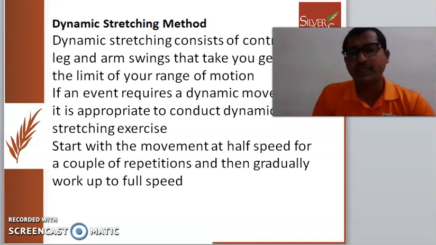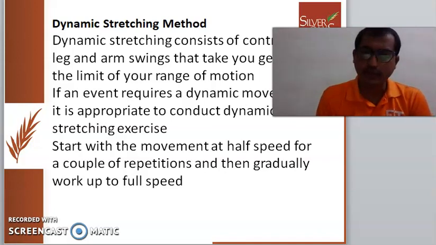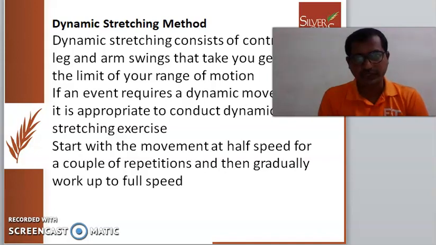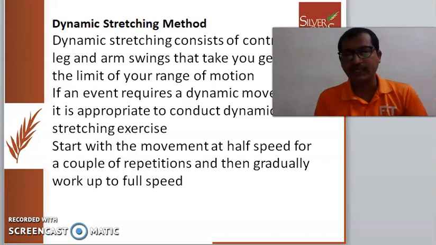Next one is the dynamic stretching method. Dynamic stretching consists of controlled leg and arm swings. These may be rotations, like ankle rotation, wrist rotation, and shoulder rotation, to exercise the ligaments, tendons, and joints to do the skill in an accurate manner.